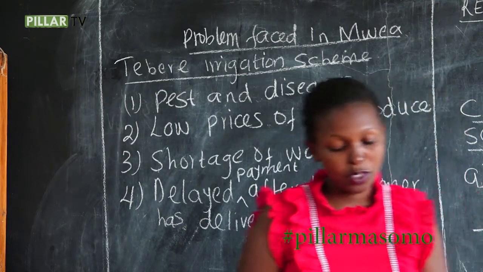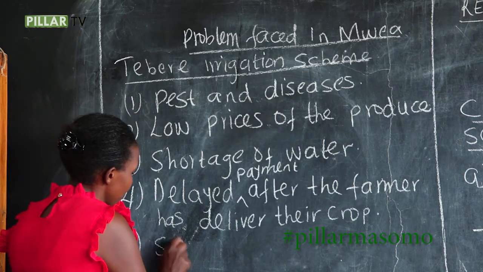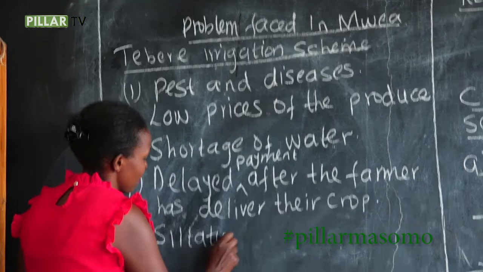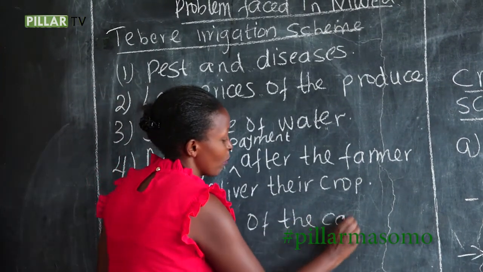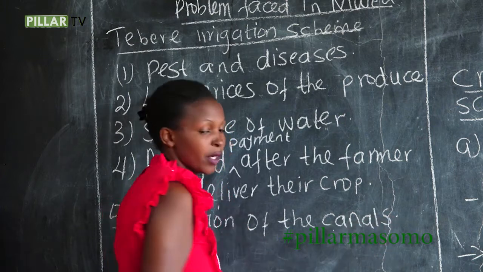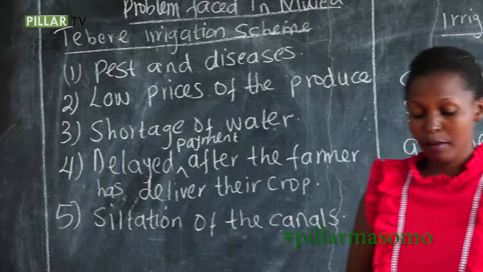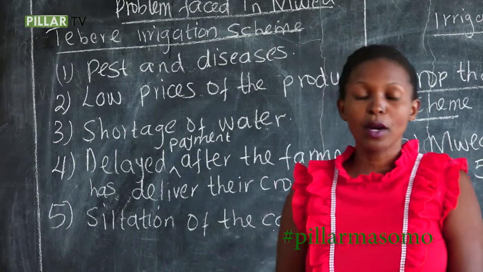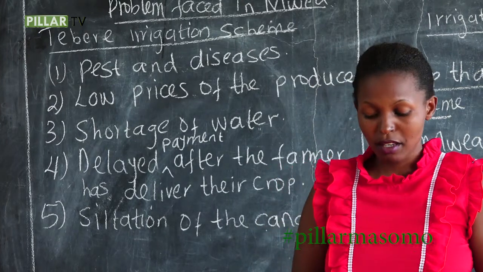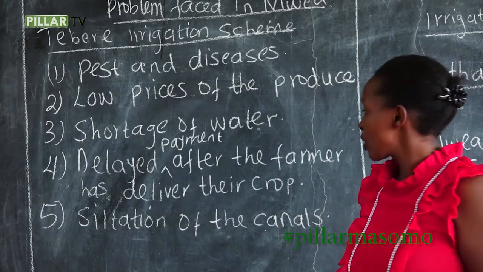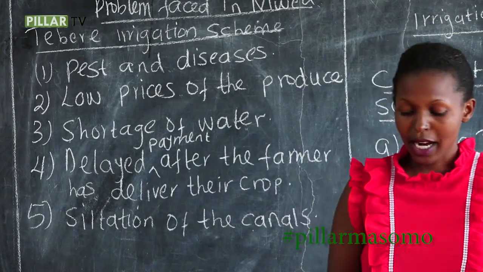Then lastly, we talk of siltation of the canals, which causes them to block. And when unblocking them through dredging, it is a very expensive exercise. So they are going to use a lot of money in unblocking those canals.